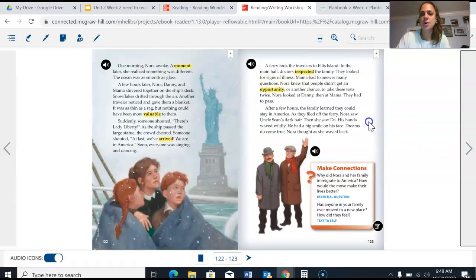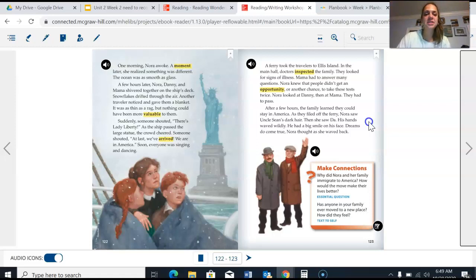One morning, Nora awoke. A moment later, she realized something was different. The ocean was as smooth as glass. A few hours later, Nora, Danny, and Mama shivered together on the ship's deck. Snowflakes drifted through the air. Another traveler noticed and gave them a blanket. It was as thin as a rag, but nothing could have been more valuable to them. Suddenly, someone shouted, "There's Lady Liberty!" As the ship passed the large statue, the crowd cheered. Someone shouted, "At last, we've arrived! We are in America!" Soon everyone was singing and dancing.